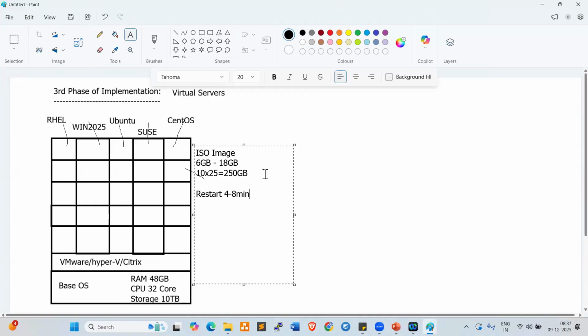If you bring the server down for 4 to 8 minutes, what will happen? The client's business will be impacted. That is why the client will not accept downtime. Currently we are using advanced environments with no downtime. So when you restart your server, it takes 4 to 8 minutes, right?